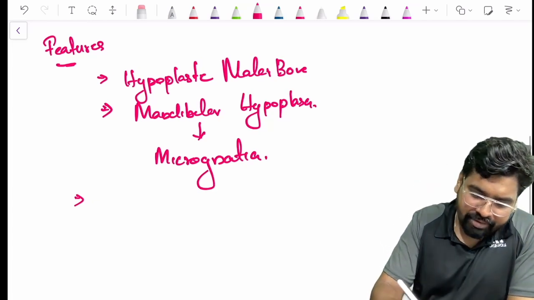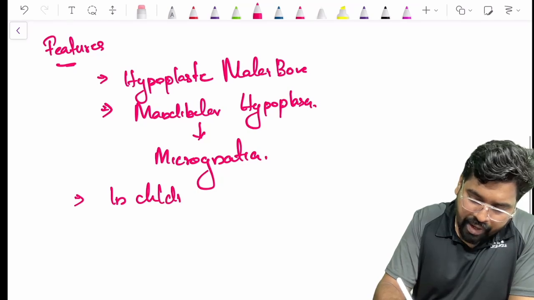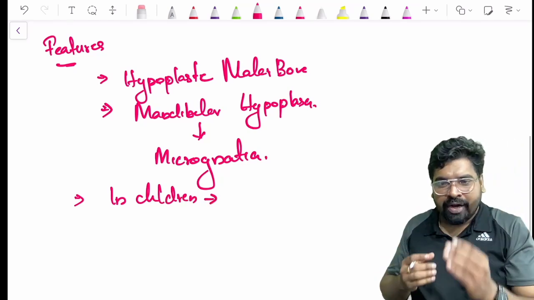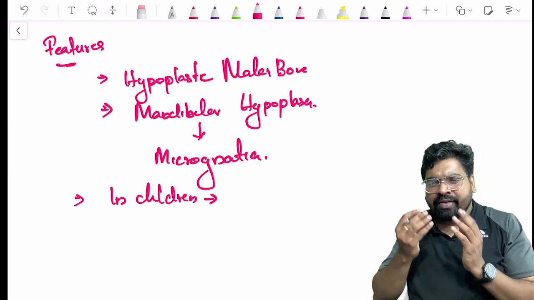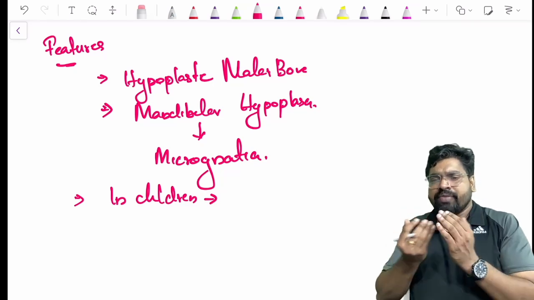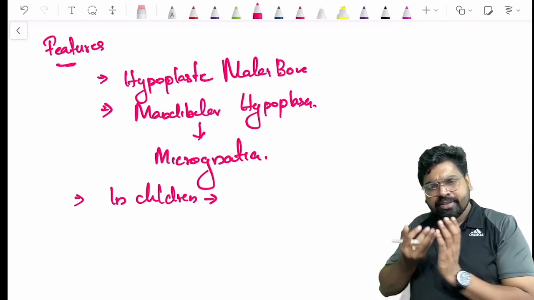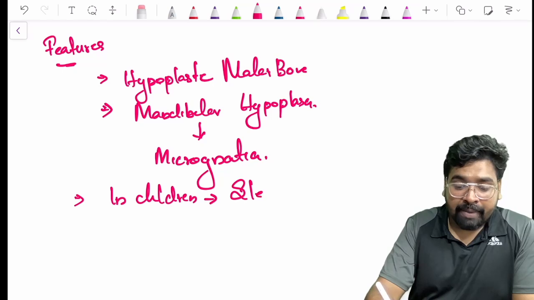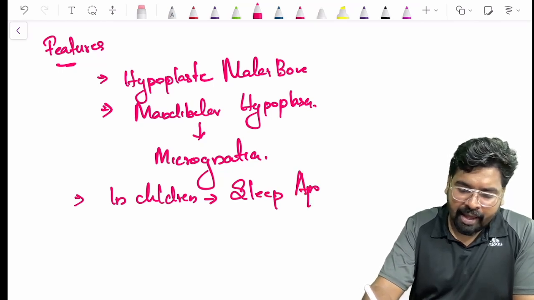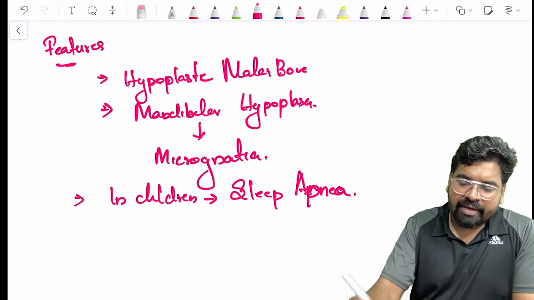So what happens usually in children? As there is micrognathia, as there is a defect in the malar bone, as the oral cavity is less, the pharyngeal region will get pushed backward. The tongue is pushed backward due to this micrognathia. The person will have sleep apnea. Why is there sleep apnea?